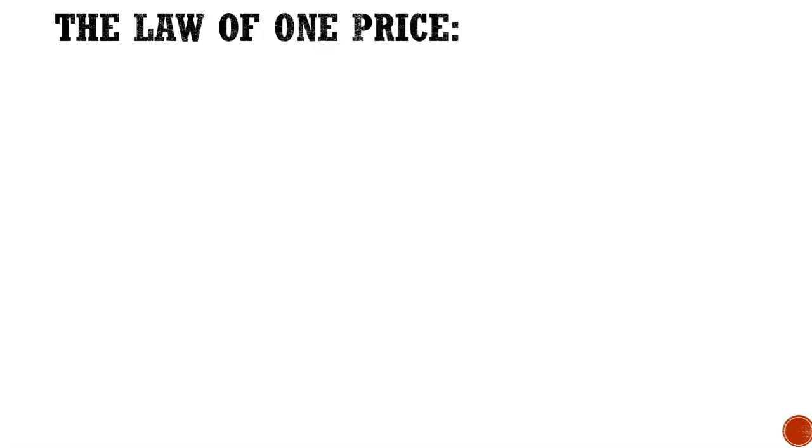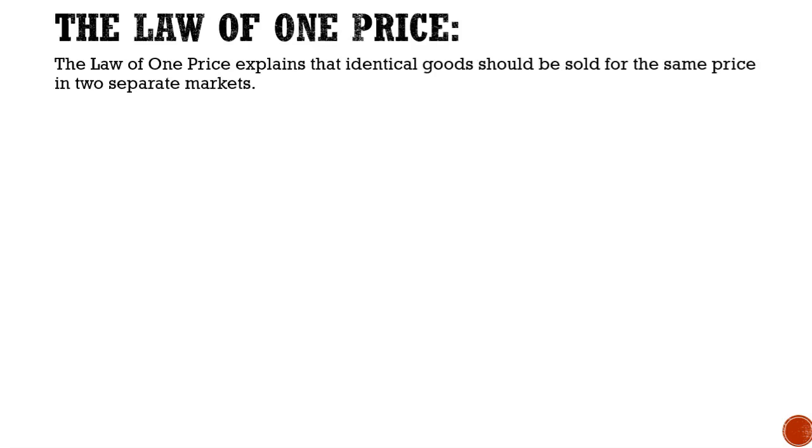Now let us explain first what is the law of one price. The law of one price explains that identical goods should be sold for the same price in two separate markets.